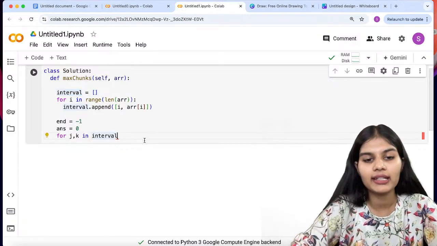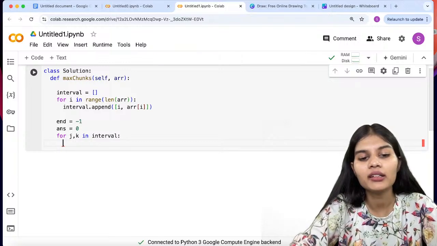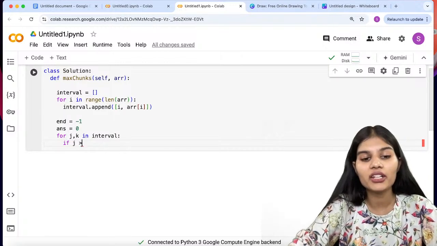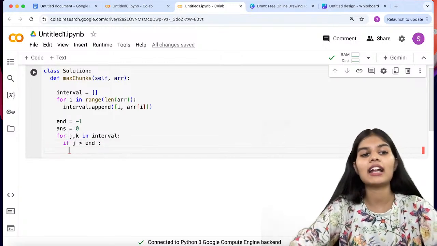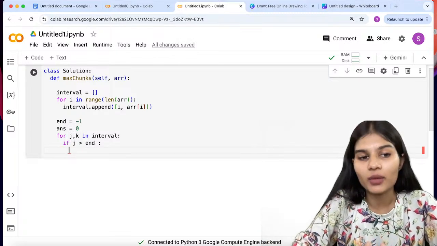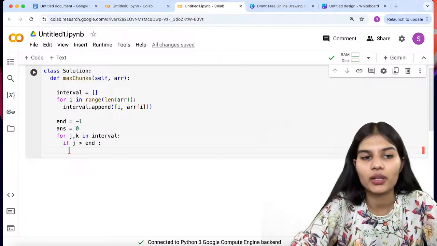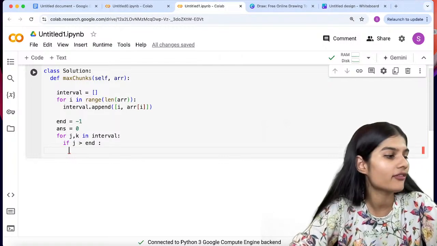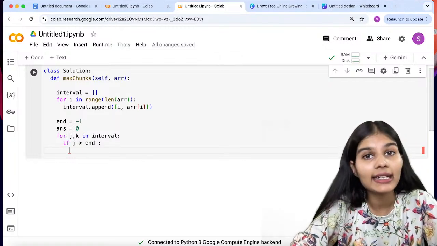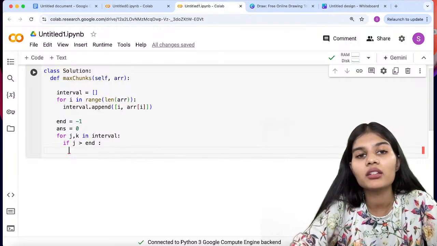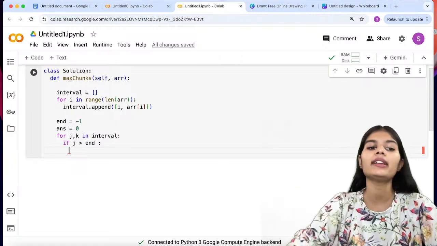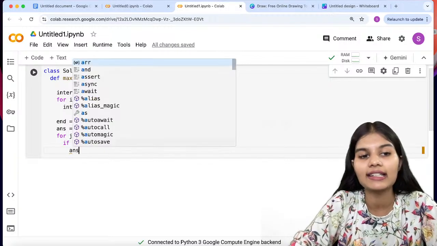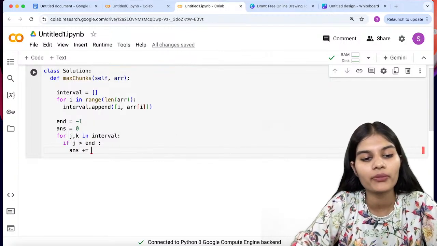So for j comma k in intervals, I would be simply putting a few conditions. So if the value of my j is greater than the value of n, it means that my loop will go to -1, meaning whatever values are greater than -1. Now why did I put -1 and not 0? Because 0 is considered an integer, right? And for us we have to take an integer over here. That is my requirement of the question, right? So just going ahead, if j is greater than n, I'll take this ans as a variable and just write plus equal to 1.